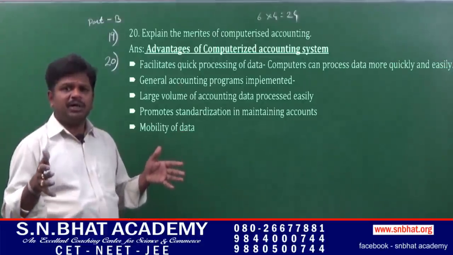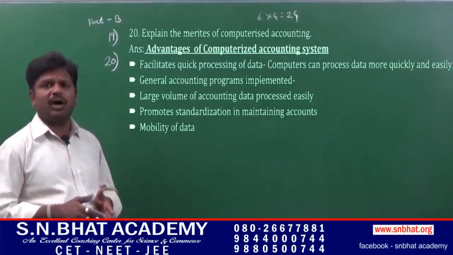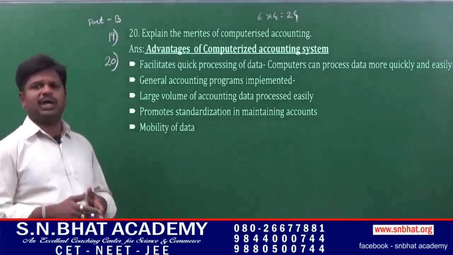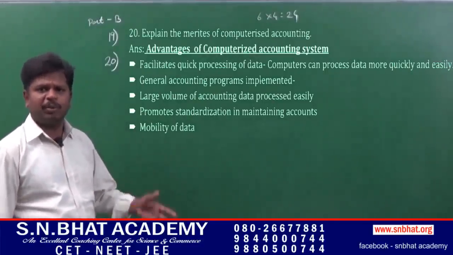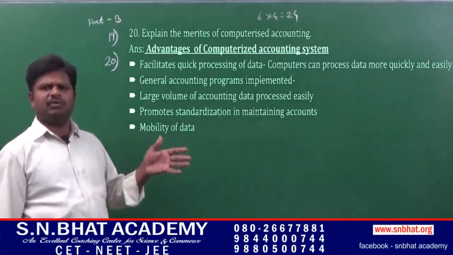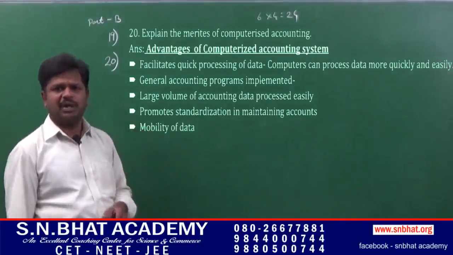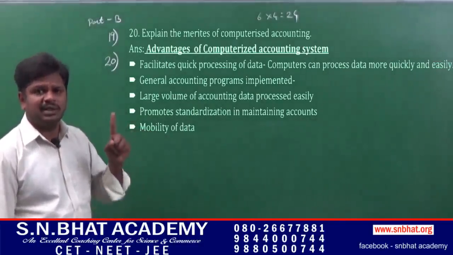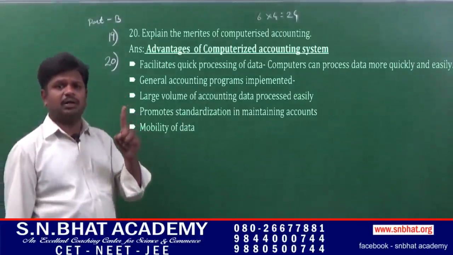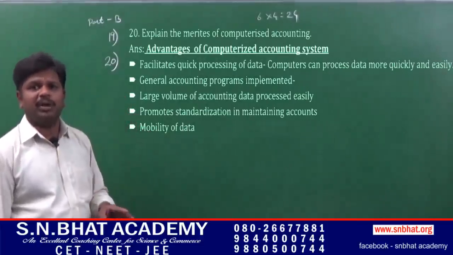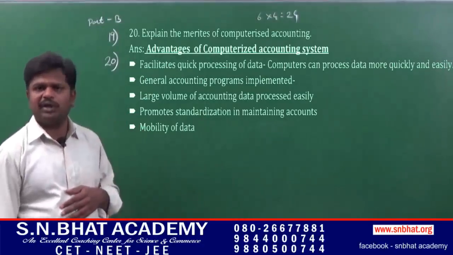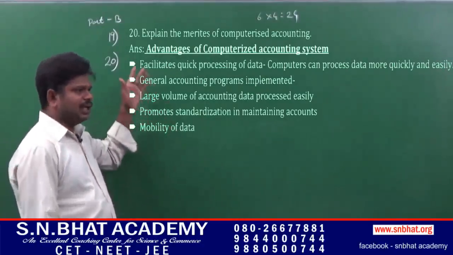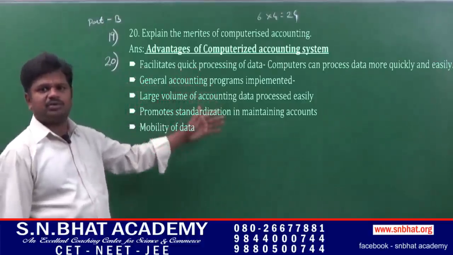Next, the number of members required for accounting activities is very small compared to manual accounting. In manual accounting, the activities are prepared by 2 to 3 members, but a single computer accountant can perform an accounting activity which is performed by 3 to 4 manual accountants. So these are all the merits of computerized accounting.